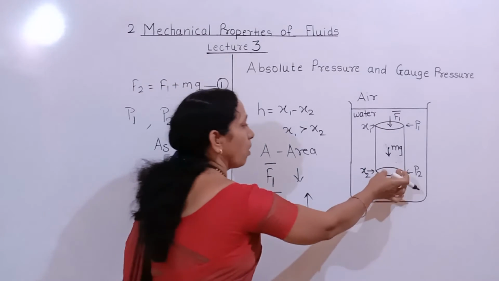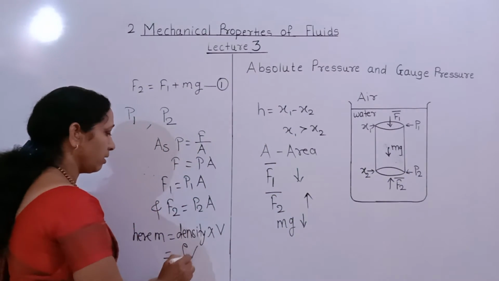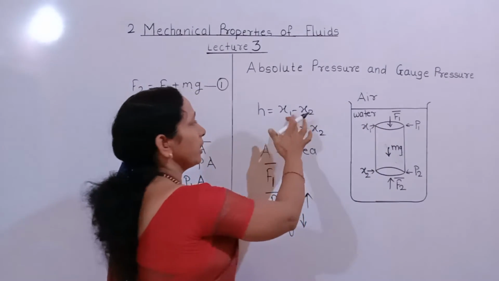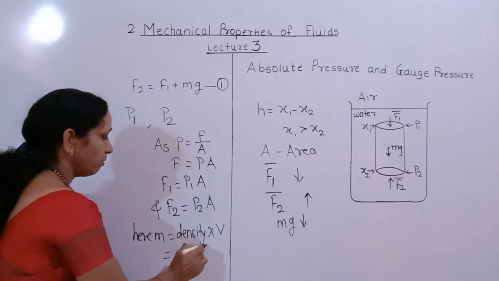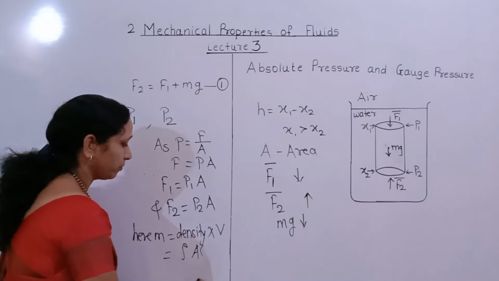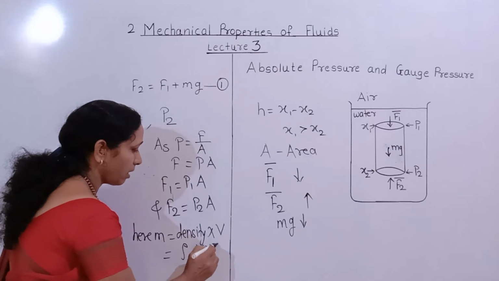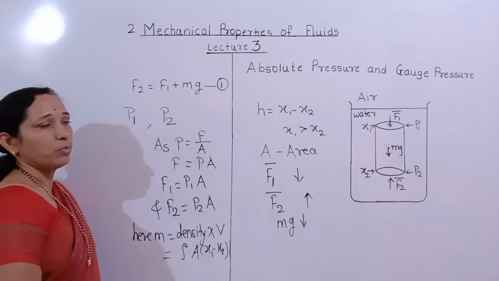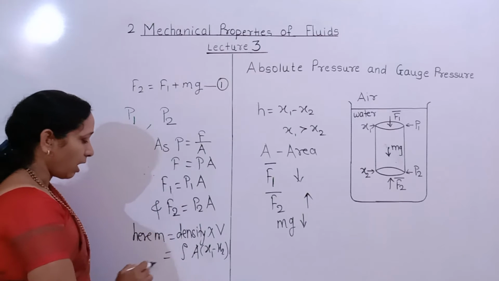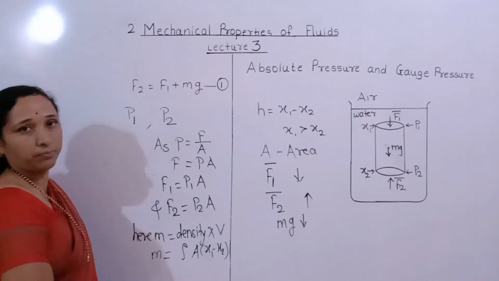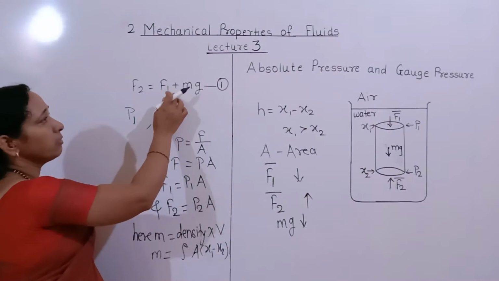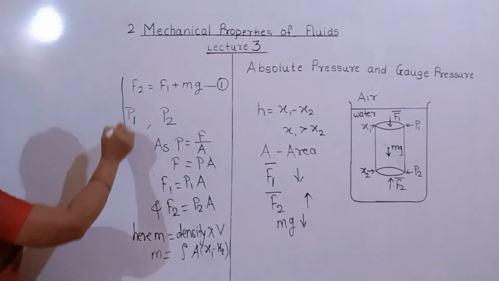A is the area of this base, into the height of the cylinder, h equal to x1 minus x2. A into x1 minus x2. Putting these values of F1, F2 and the mass of water in the cylinder in equation 1, we get